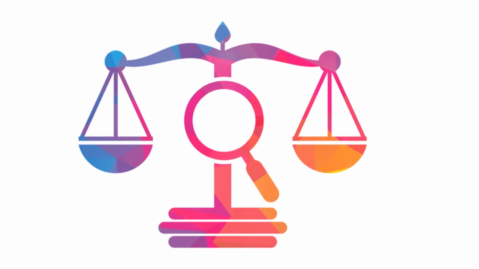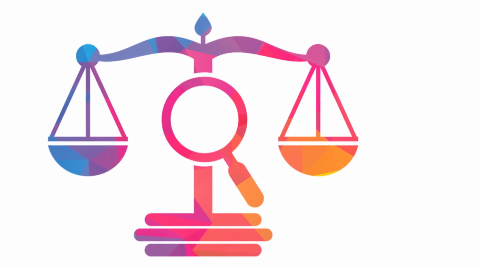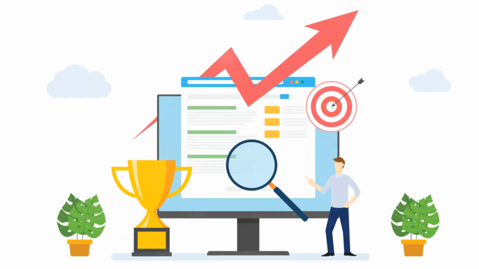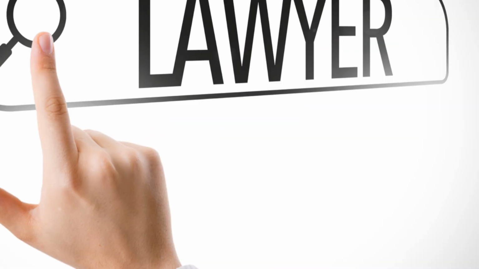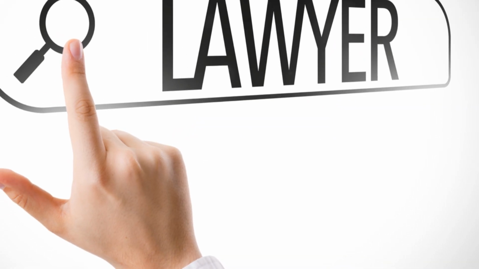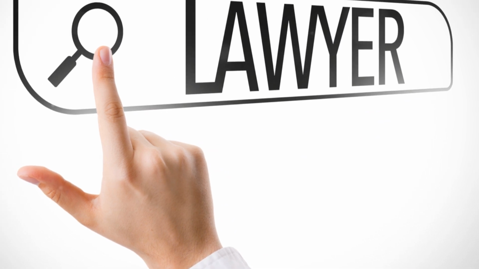Request de-indexing from search engines. Even if the ruling cannot be removed from the law website, you can request search engines like Google to de-index the URL, making it less visible in search results. Use Google's Remove Outdated Content tool or Right to be Forgotten form for this purpose.